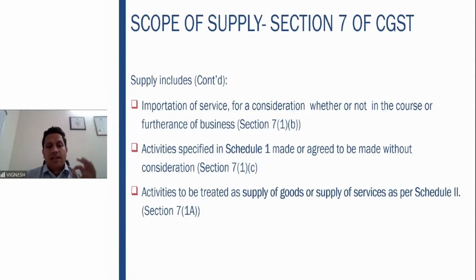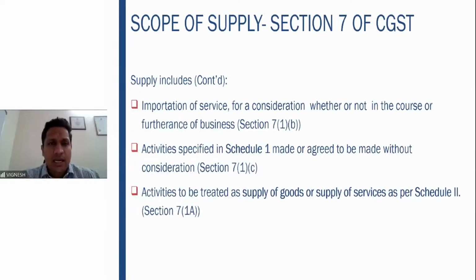Then 7.1 capital A is Schedule 2, which talks about activities to be treated as supply of goods or supply of services as per Schedule 2. That means there was a major controversy prior to GST coming into the picture. There was a major controversy which said whether it is a supply of goods, whether it is a supply of services. What are the examples for the same?